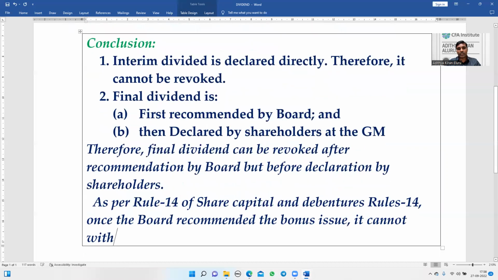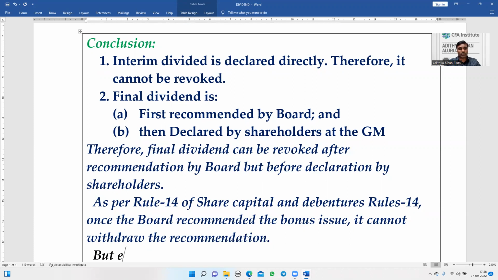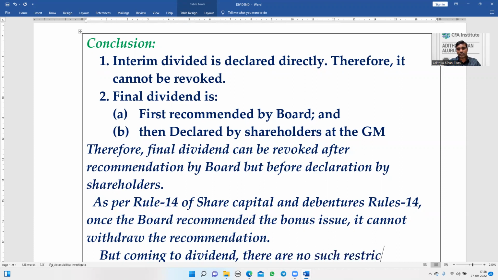But coming to dividend, there are no such provisions. There are no such restrictions.